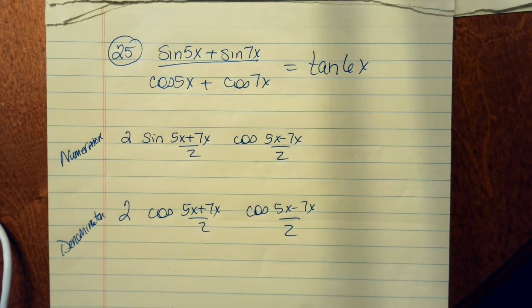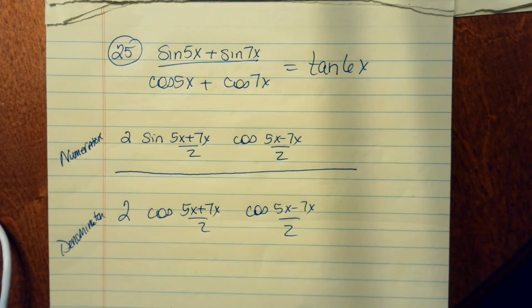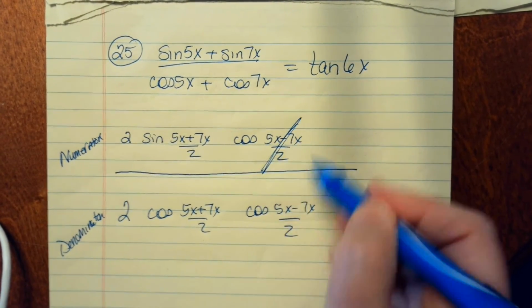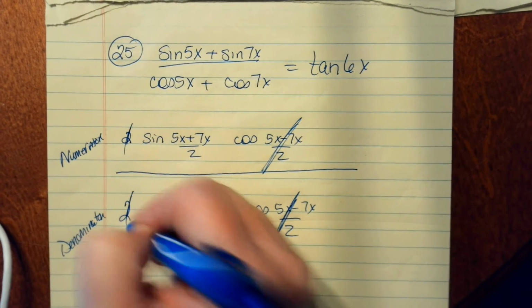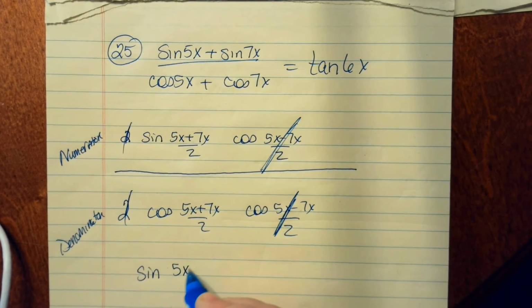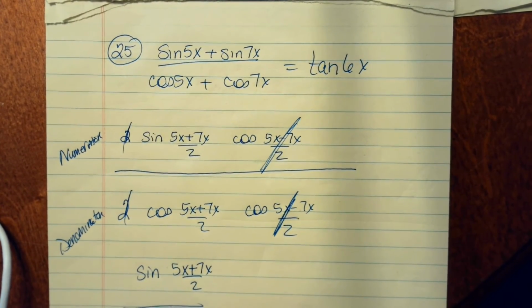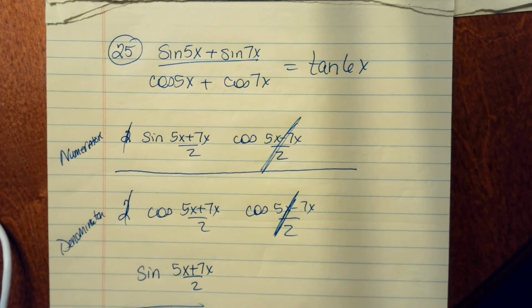25 is very similar to 24. We're still using the sum to product rule. I've expanded the numerator and the denominator, and I see that I have things that are in common, so they're going to cancel, and we're going to have the sine of (5x plus 7x) over 2 over the cosine of (5x plus 7x) over 2.